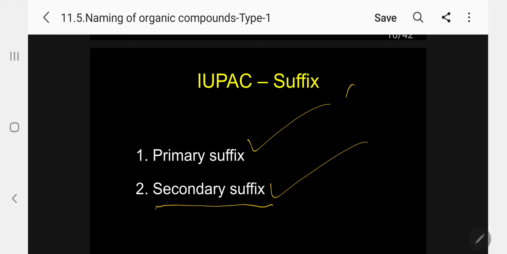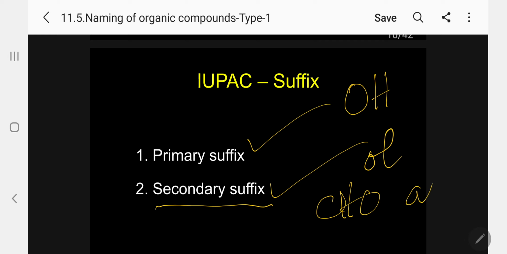Say for example, for OH, alcohol, we add OL. For aldehyde, we add AL. Kindly follow. This is recommended by the IUPAC committee. So whenever it is an alcohol, we add the corresponding OL suffix.